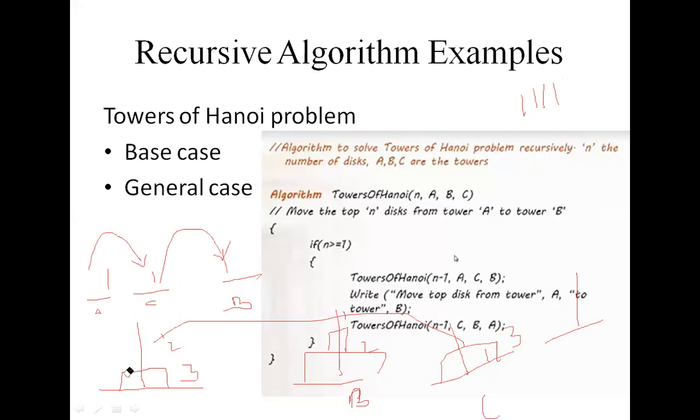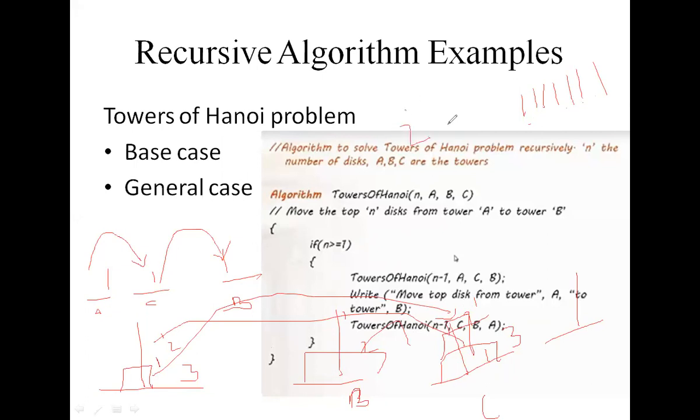Now I erase this. Now I move this step here. That is another move. I move step 1 here, another move is there. Then I move this to this, that is another step. Next, finally, I move this to here. Total solutions here, how many moves are there? 1, 2, 3, 4, 5, 6, 7.